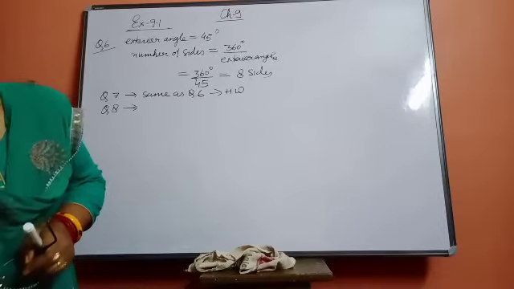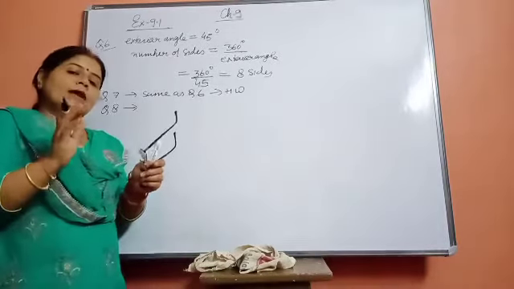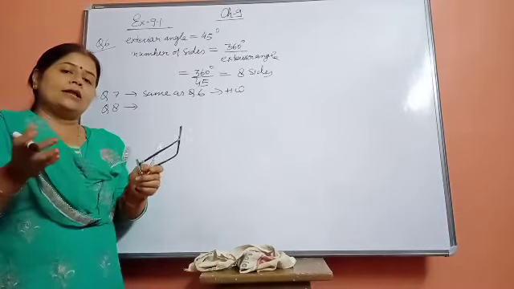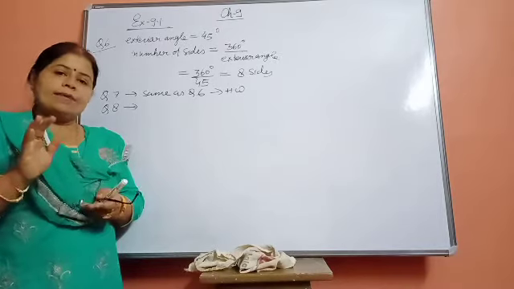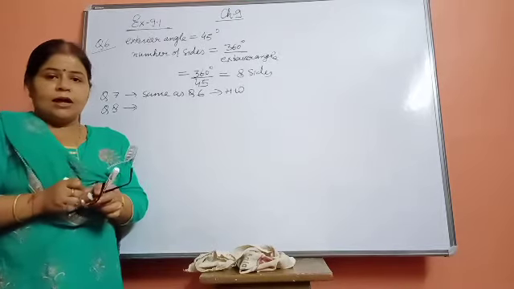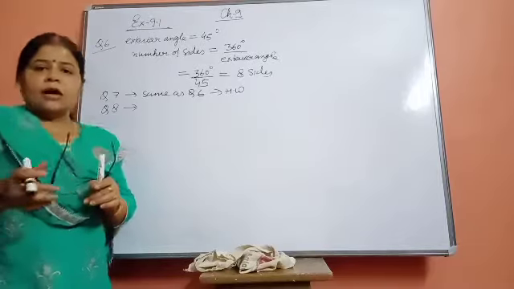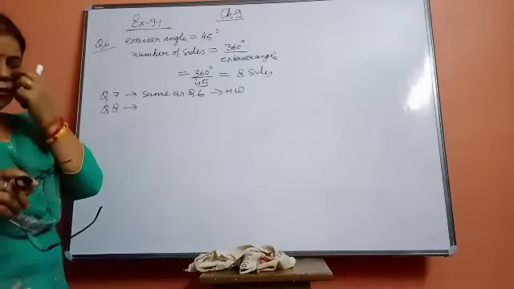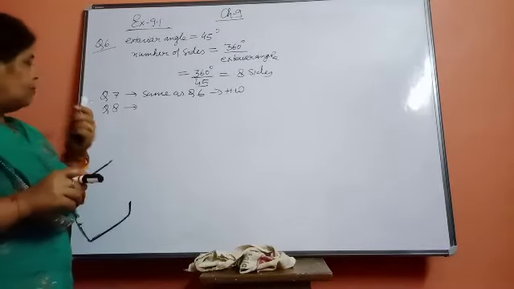Then the polygon will not be possible. Means if the number of sides is coming 10, 20, 30 or like that, at that time the polygon will be possible. And if the sides are not coming in a whole number, then the polygon will not be possible.